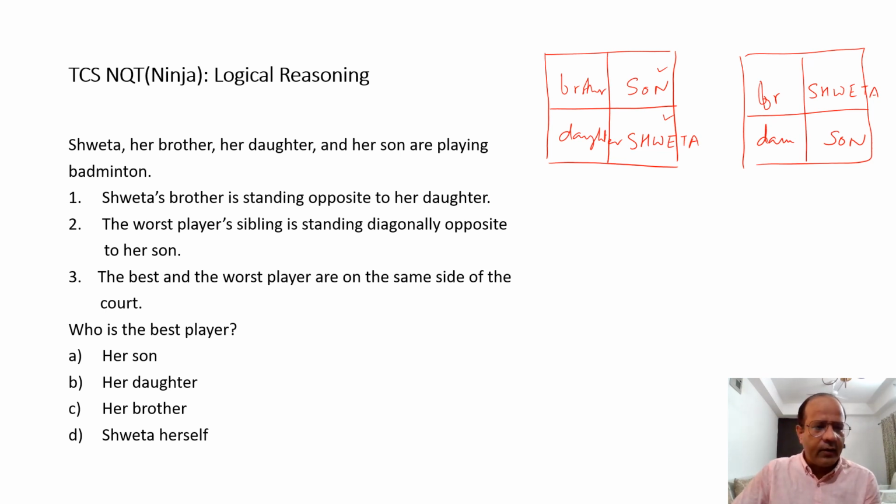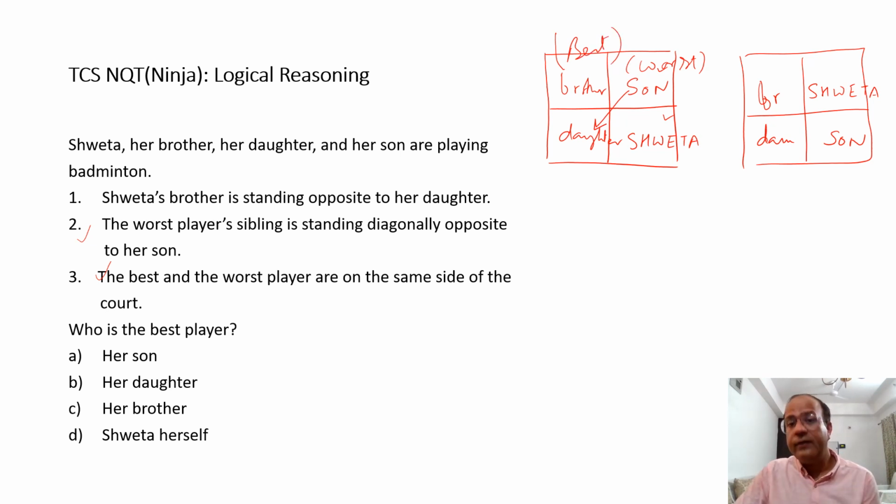If I read the second clue once again, the worst player's sibling is standing diagonally opposite to her son. So who is diagonally opposite to son? Daughter. So if Shweta's daughter is diagonally opposite to son, the worst player's sibling is standing diagonally opposite, so son would become the worst player. And since by the third clue best and worst are on the same side, brother would become the best player.